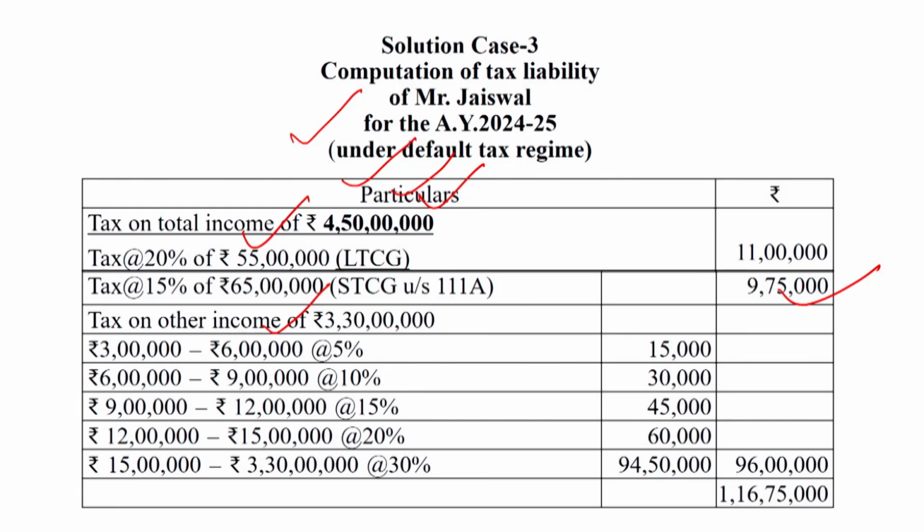So on 3 crore 30 lakhs, on rupees 3 lakh to 6 lakh, the rate of tax is 5%. From 6 lakh to 9 lakh, the rate of tax is 10%. From 9 lakh to 12 lakh, the rate of tax is 15%. And from 12 lakh to 15 lakh, the rate of tax will be 20%, and the rest amount will be computed at 30%. The total amount of the tax is 96 lakh. So 96 lakh will be added to the tax on short term capital gain and long term capital gain, which becomes 1 crore 16 lakh 75,000.